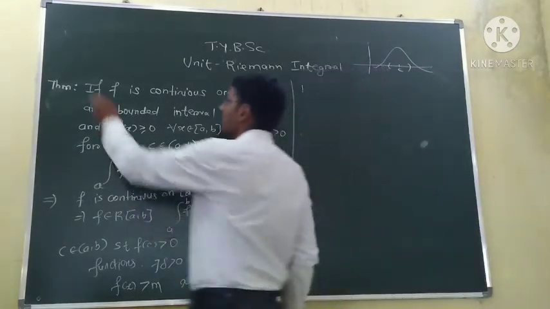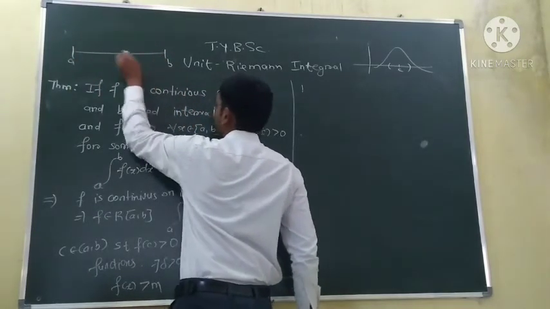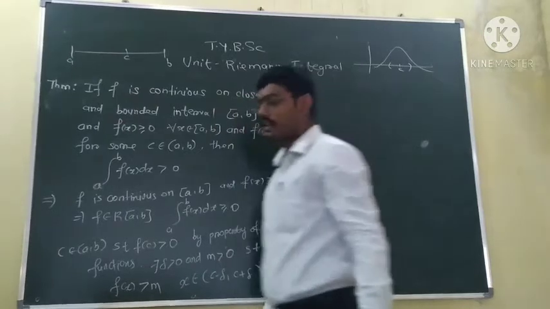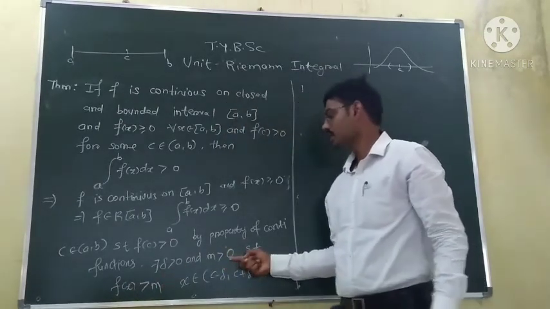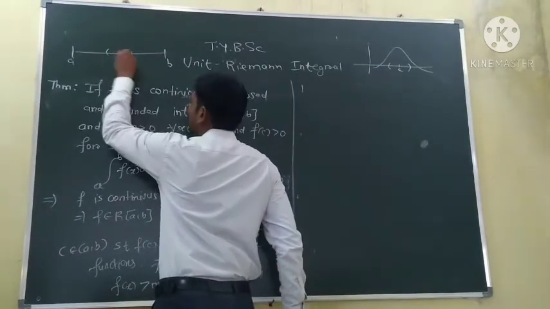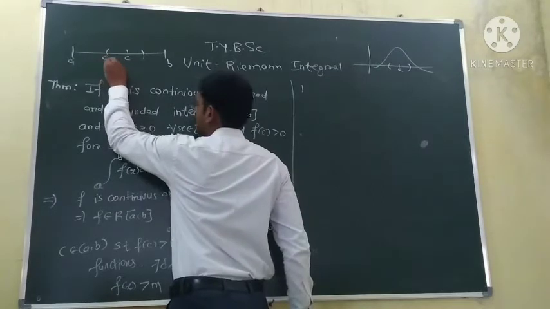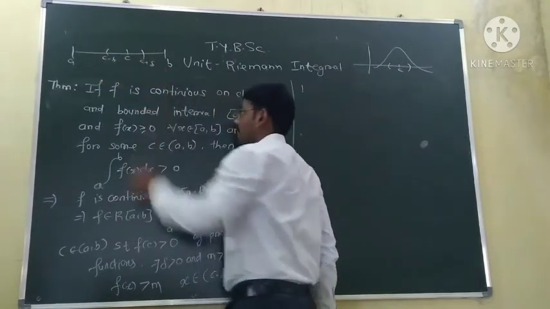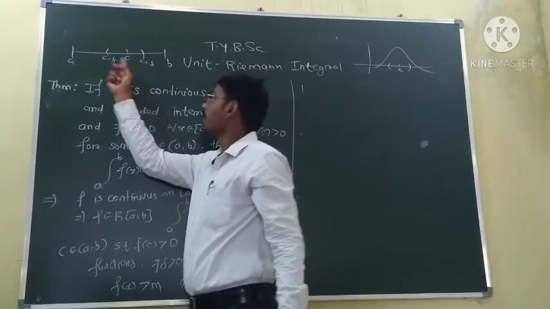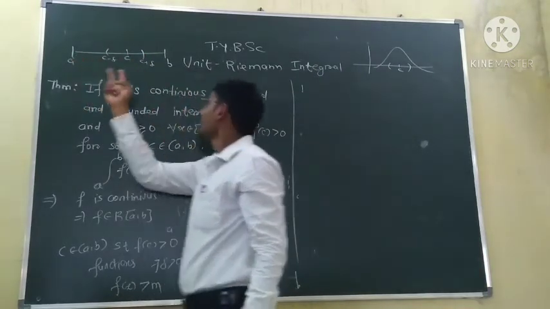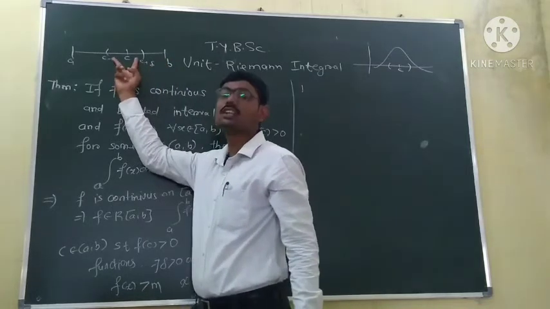So suppose this is our interval a to b, and this is the point c. Then the function is greater than m, that is strictly greater than 0, in this subinterval, which is c minus delta to c plus delta. That is, the function is strictly positive in this subinterval. Here the function is greater or equal to 0, here the function is greater or equal to 0, but here the function is strictly greater than 0.